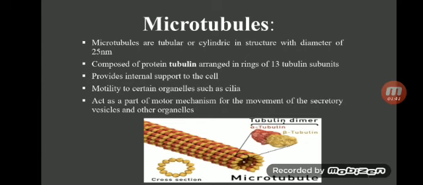Microtubules. Microtubules are tubular in structure with a diameter of 25 nanometers. They are composed of the protein tubulin. The function of microtubules is to provide internal support to the cell and motility to certain organelles such as cilia.